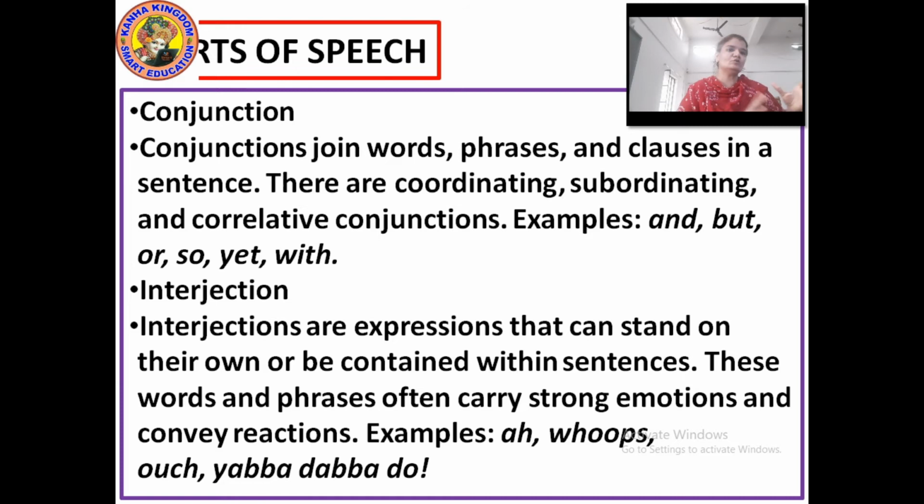You are sad, your emotions are different. You are happy, your emotions are different. You are upset, you are depressed, your emotions are different. At that time, the words you use are interjections, and interjections stand alone by themselves. An interjection is a complete sentence on its own.